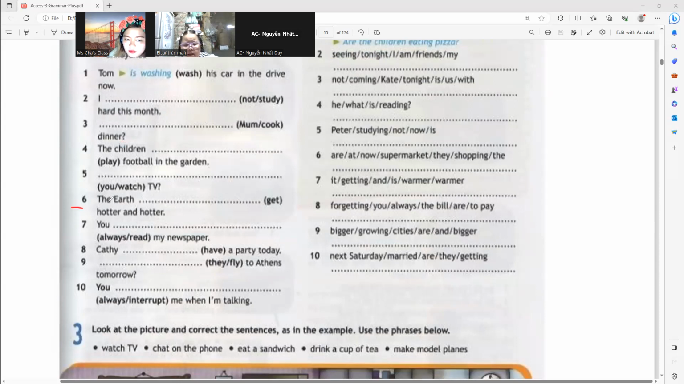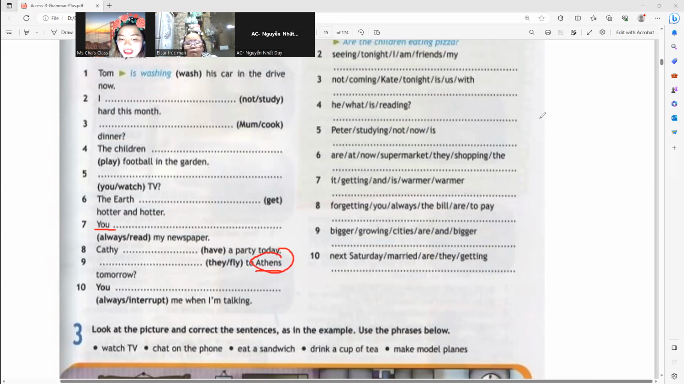Number six, the earth is getting hotter and hotter. All right. You are always reading my newspaper. Good. Katie is having a party today. Are they flying to Athens tomorrow? All right. Elsa, when you say this one, are they flying to Athens tomorrow?